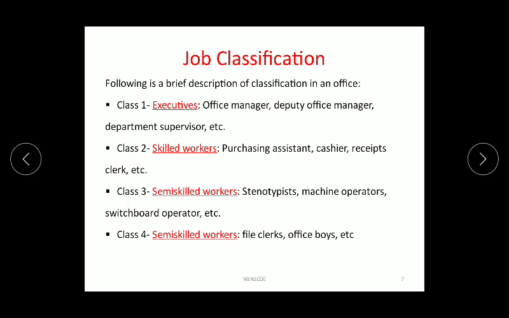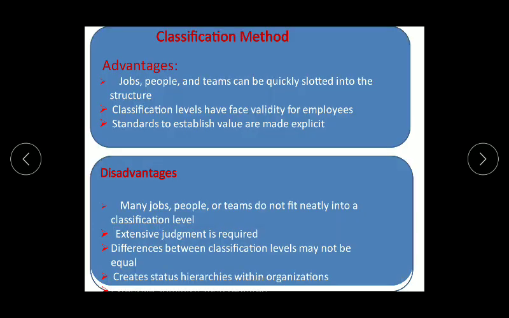The semi-skilled workers means stenotypists, machine operators, switchboard operators, and last, the unskilled workers means the file clerks, office boys, and so on. Accordingly the job classification is done and their evaluation is done and the wage structure is defined.